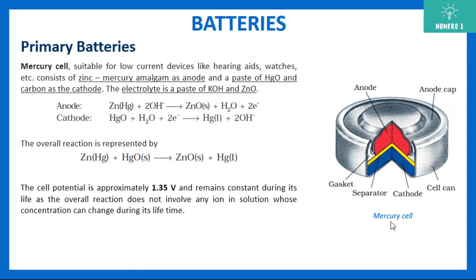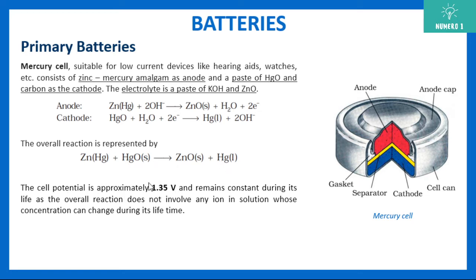So mercury cell. Zinc mercury amalgam is the anode in this one, and there is a paste of HgO and carbon which is acting as a cathode. Here also you can see at anode oxidation occurs, at cathode reduction occurs. If you add the two reactions, the two electrons will get cancelled, and the overall reaction is this one: Zn(Hg) zinc amalgam plus HgO solid gives you ZnO plus Hg.